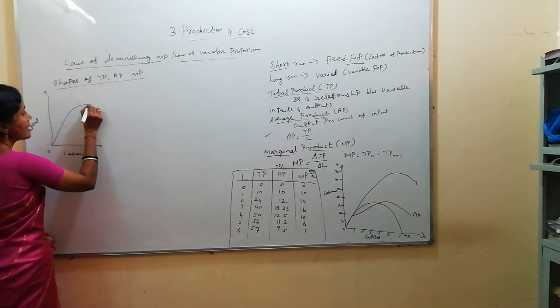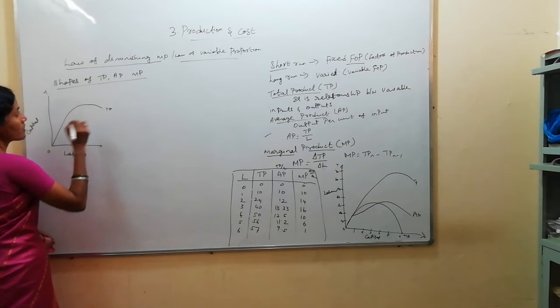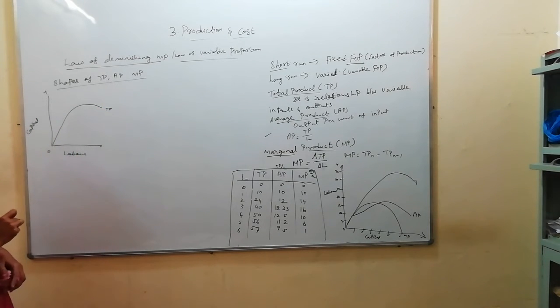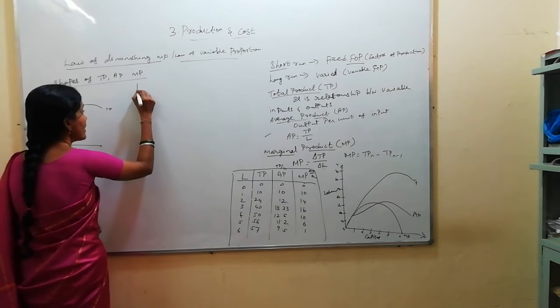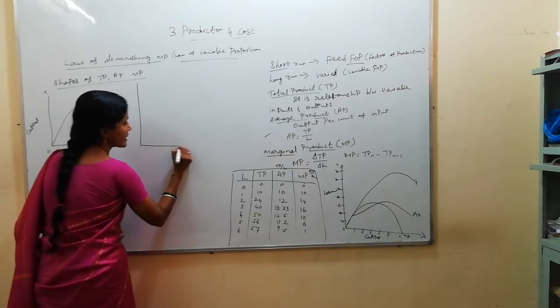It will start increasing and reach maximum, then start falling again. This is the shape of the TP curve, because the total product can't keep continuously increasing, though you increase the factors of production. And the MP and AP curves will be drawn in the same diagram only.